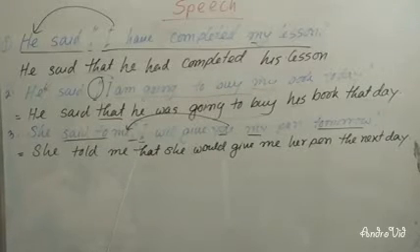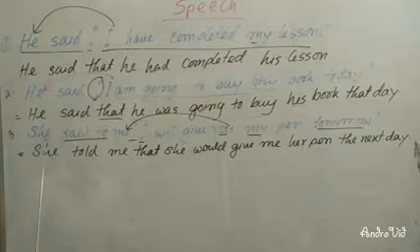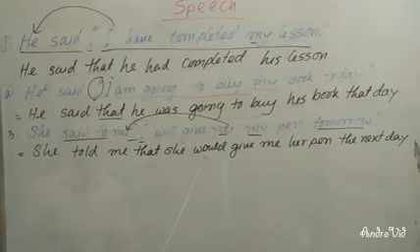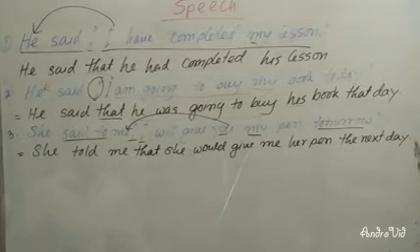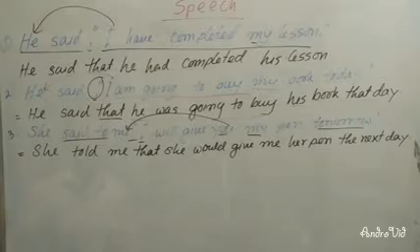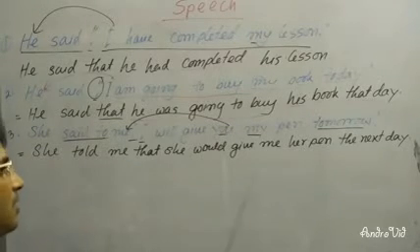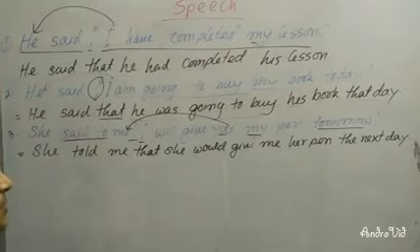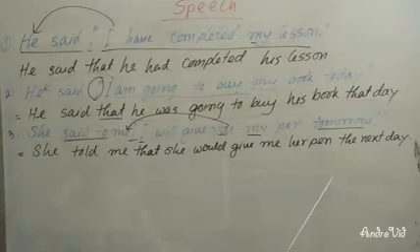Then "I" is the first person, so it will follow the subject or speaker, "she". Then "will" would be changed into "would". Then "give". "You" is the second person, so it will follow the object or listener, so you will have to write "me" here instead of "you". And instead of "my", I have written "her", because "my" is first person and it will follow the subject. Then "pen", then "tomorrow" will be changed into "next day".